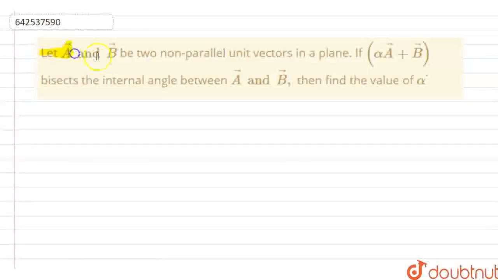Here the question is, let a vector and b vector be two non-parallel unit vectors in a plane. If this vector, which is alpha times a vector plus b vector, bisects internally the angle between a and b, then find the value of alpha. So this question is saying that this vector bisects these two vectors.